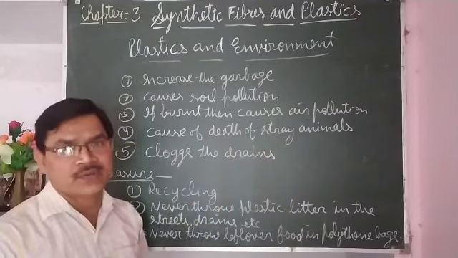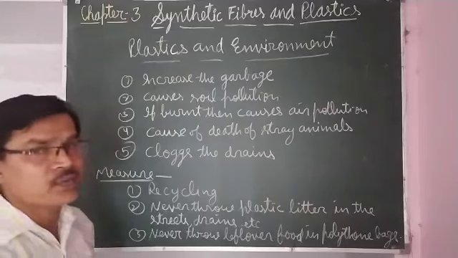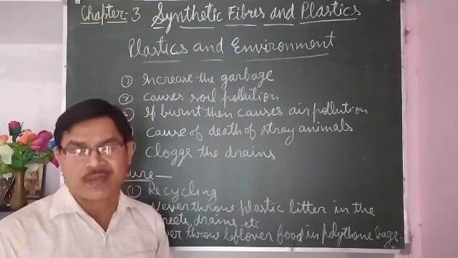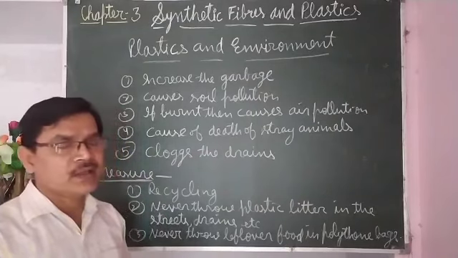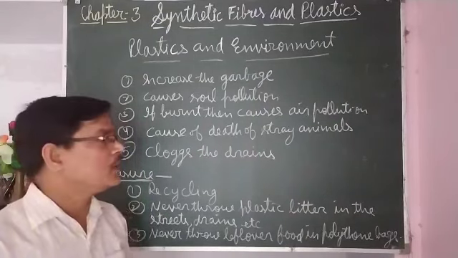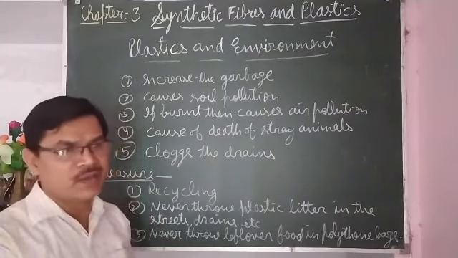It also becomes the cause of death of stray animals. That is because people foolishly throw whatever leftover food remains after eating at home. People generally keep food in the polythene bag and throw it at the garbage place or nearby their house, anywhere on the street.